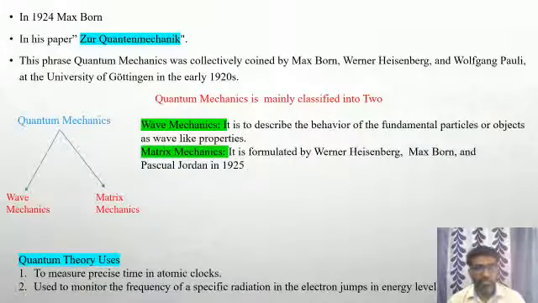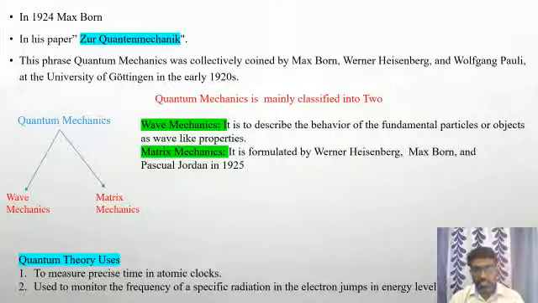On this slide we can see the classification of quantum mechanics. In 1924, Max Born was the first person who used this term quantum mechanics in his paper, in German, Quantenmechanik. This phrase quantum mechanics was collectively coined by Max Born, Werner Heisenberg and Wolfgang Pauli at the University of Göttingen in the 1920s.